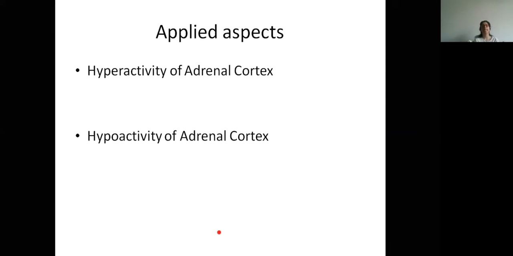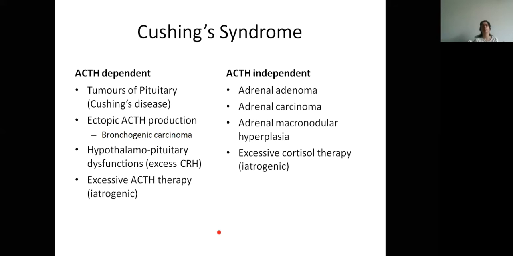Now the applied aspects, hyperreactivity and hypoactivity. Now Cushing's syndrome is very important for you people because the things we just discussed, that is the functions of the cortisol, may come as a very small short note or they may not come. But these functions are important so that you can apply these functions by the features that will be produced in Cushing syndrome. Cushing syndrome is very important for you people.